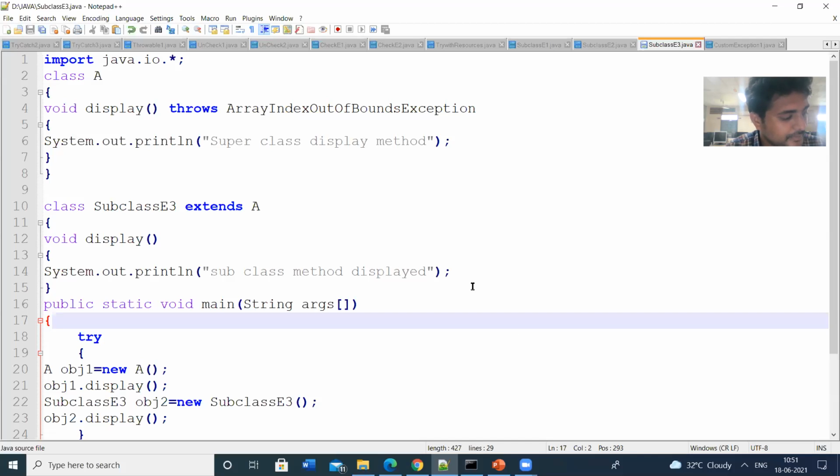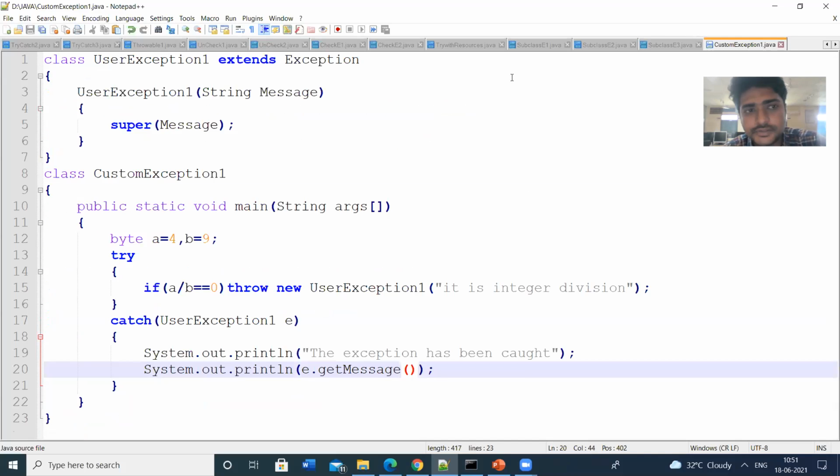So the next concept is custom exceptions, that means user-defined exceptions. Java supports user-defined exceptions. All the exceptions we have written so far are predefined exceptions. There is a possibility to have user-defined exceptions and user-defined exception messages also. That can be possible in Java. Those types of exceptions are known as custom exceptions.